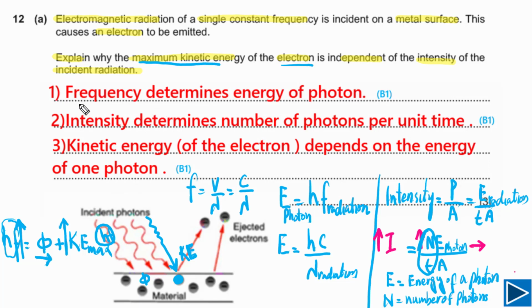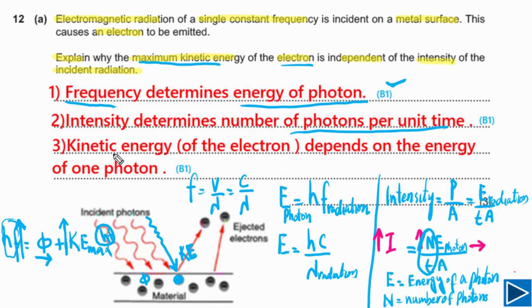If in your answer you have mentioned that frequency determines the energy of a photon, or simply that the energy of a photon depends on the frequency of incident radiation, you will get 1 mark, and this is a B mark. It has to be in your answer. The second point: if you have written that intensity determines the number of photons per unit time, as we have already discussed, intensity depends on the number of photons per unit time if the energy of a photon is fixed.